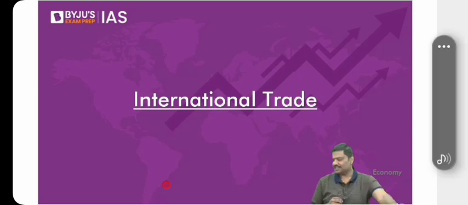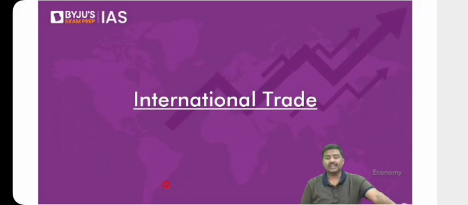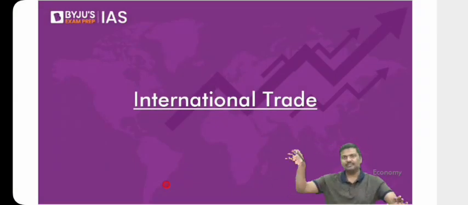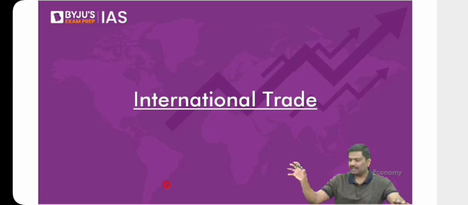So, yesterday we started with this chapter, international trade. In international trade, what we discussed yesterday, we started with the idea of exchange rate, right? That is basically nominal exchange rate. What do you mean by nominal exchange rate? Today in the market, for example, let's say after 10 o'clock, after 11 o'clock, if you try to find out what is the exchange rate in the market, $1 is equal to how many rupees? That is called a nominal exchange rate.